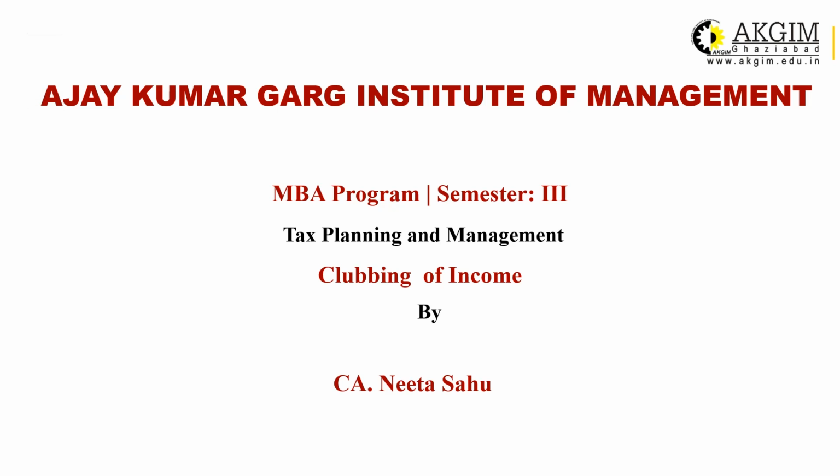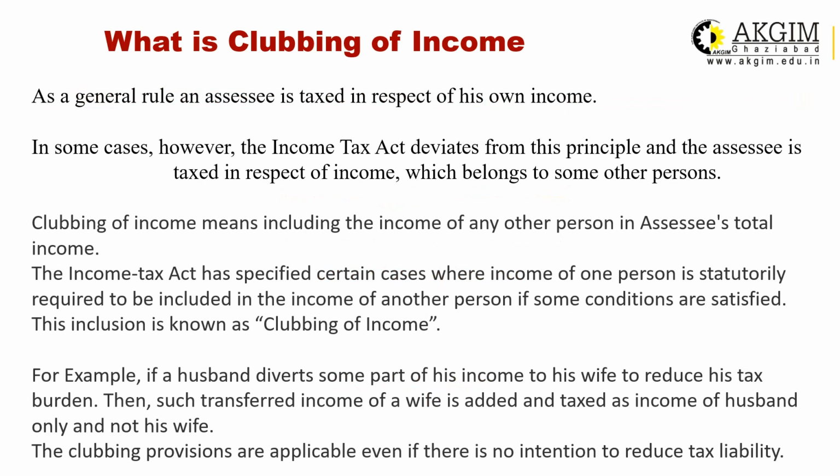The topic of discussion is clubbing of income, and this belongs to unit number 2. What is clubbing of income? Normally, the general rule is that a person is liable to pay tax on the income which he or she earned during the financial year. That means if you are earning an income, then you are liable to pay income tax if your income is more than 2.5 lakhs in case of an individual.